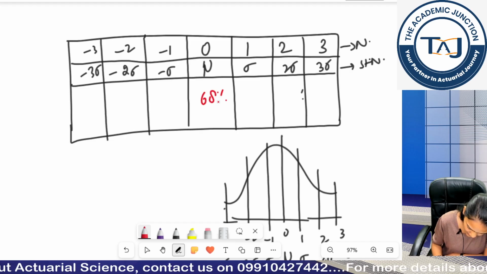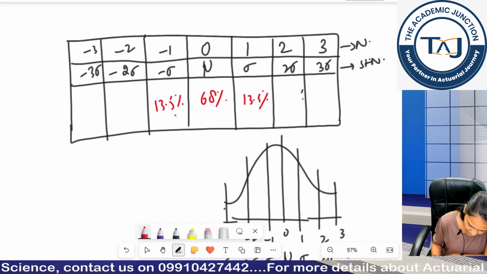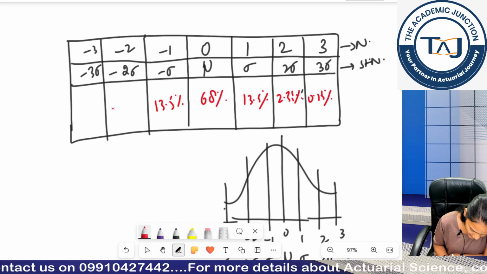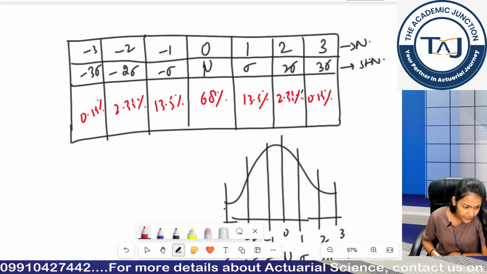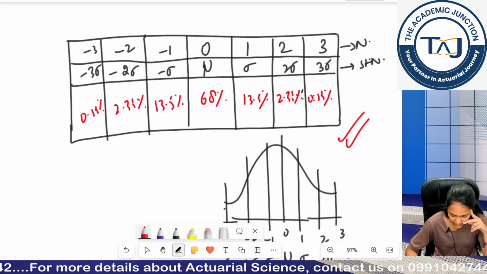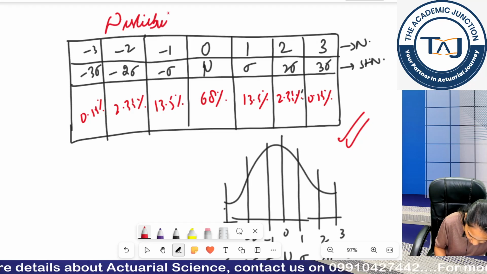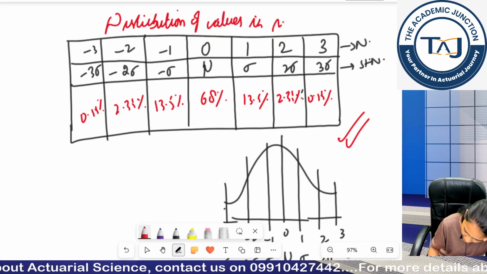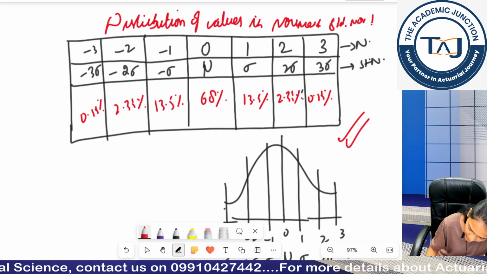This is 68%, this is 13.5%, this is 13.5%, this is 2.35%, this is 0.15%, 2.35%, 0.15%. Note this table, I am giving you 30 seconds and then we will discuss. You can write the heading: distribution of values in normal and standard normal distribution.